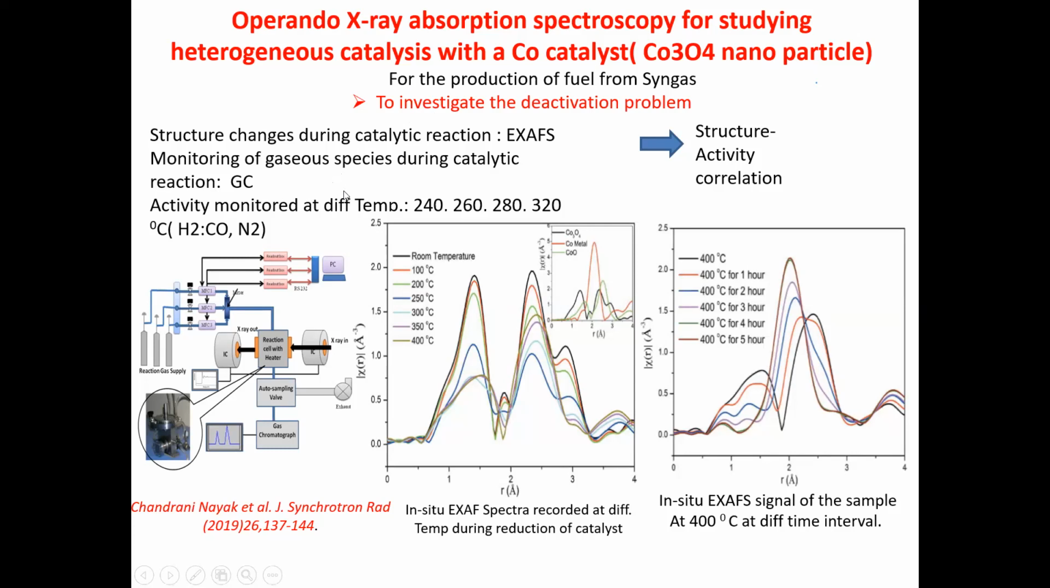And you can see here the in situ EXAFS spectra recorded at different temperatures during reduction of the catalyst. This is the room temperature, the black one, and then as you increase the temperature, there is a decrease in the intensity of the amplitude. So this corresponds to your Co-O bond length, this is the Co-Co bond length, and this is the zoomed version of this plot of the EXAFS signal.